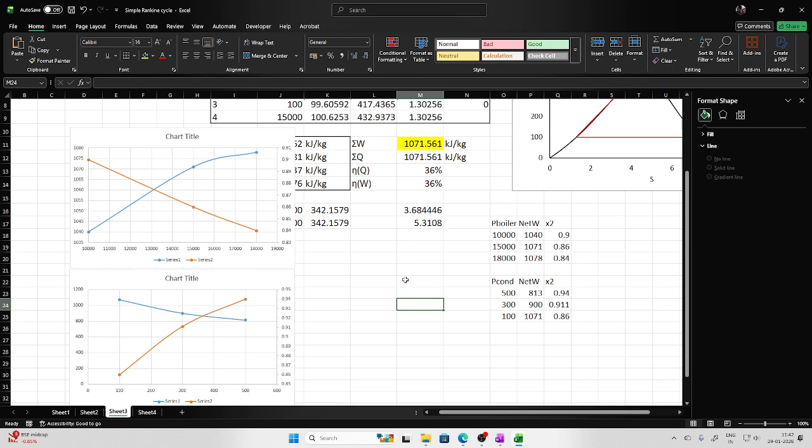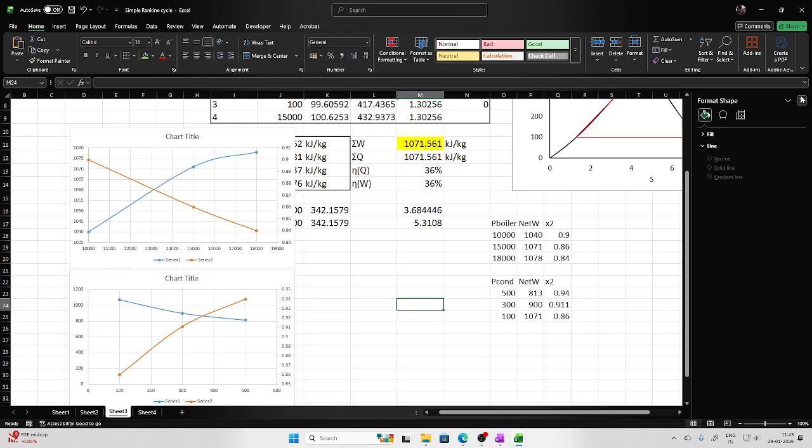So you should always remember that if I increase the boiler pressure, work output increases, but the dryness fraction reduces. Whereas if I reduce the condenser pressure, the work output will increase, and at the same time the dryness fraction will reduce. And we have to keep the dryness fraction at the turbine exit not less than 0.87. So that is what you should understand.